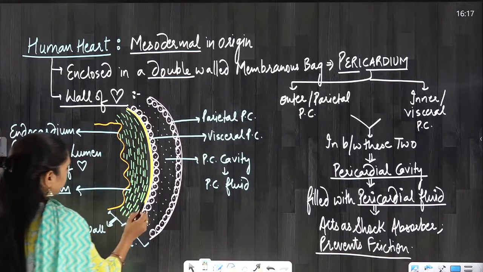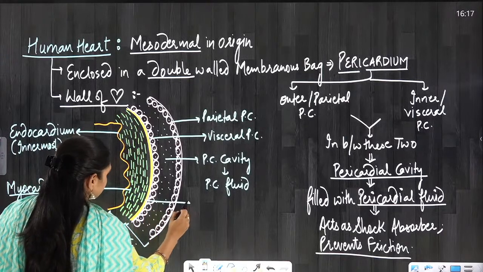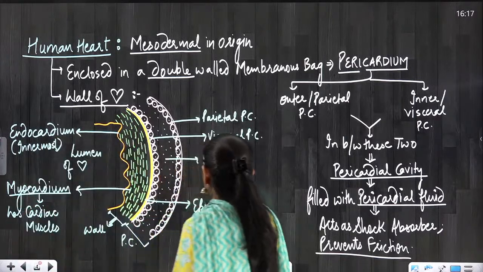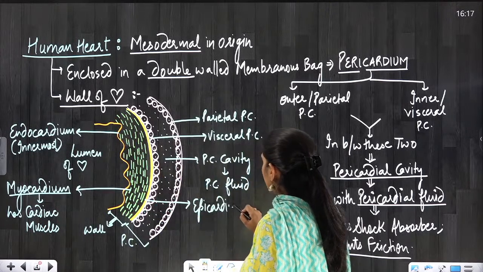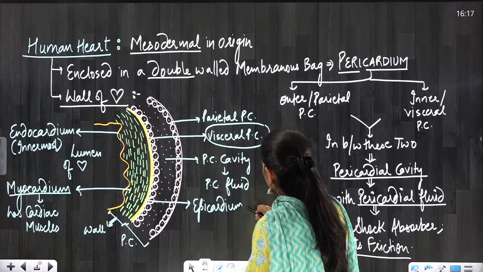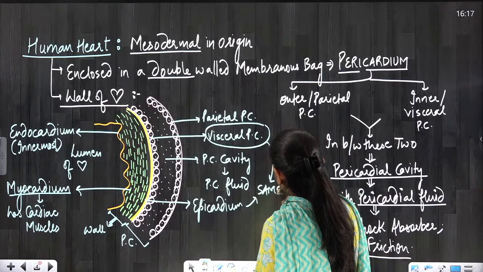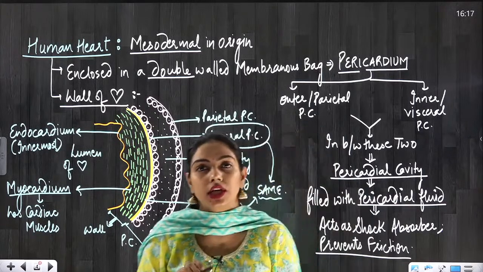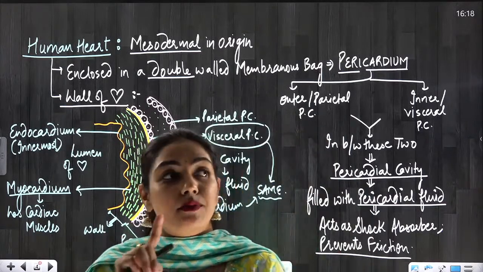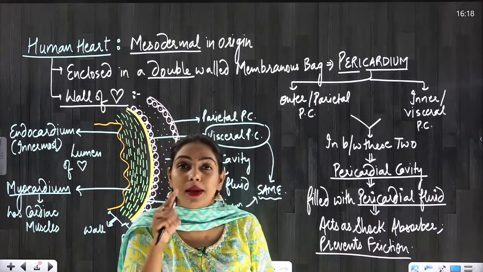And if I talk about this one, then this is the epicardium. So epicardium and visceral pericardium is same. These two are going to be same. But when we are mentioning the walls of heart, then we will say it is an epicardium.